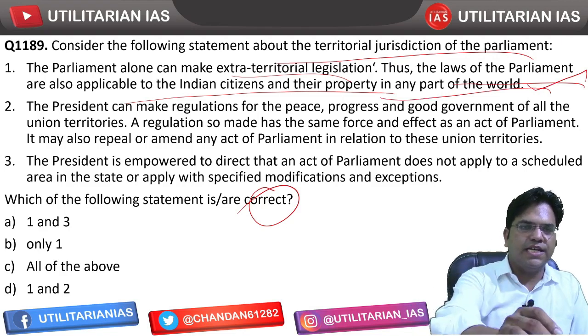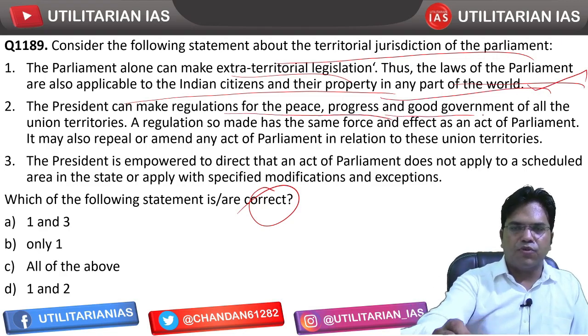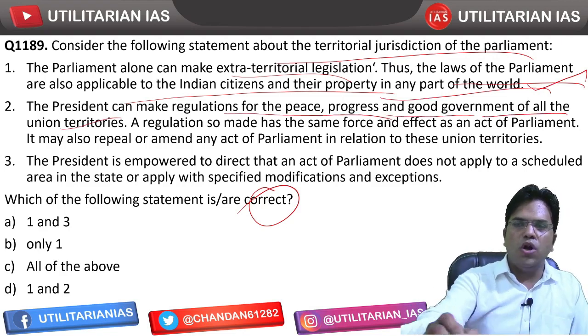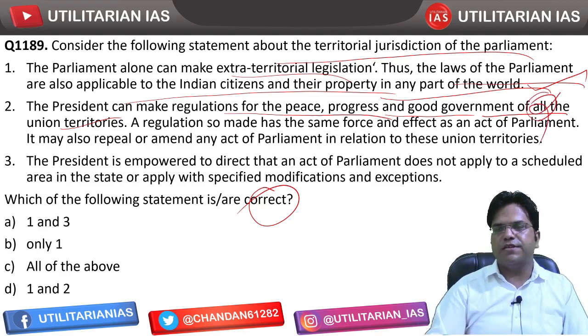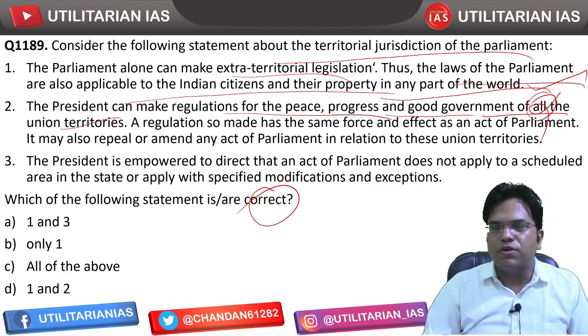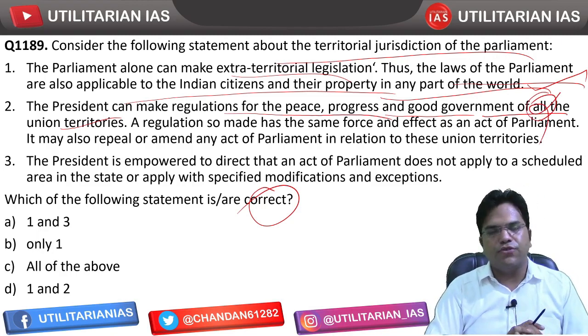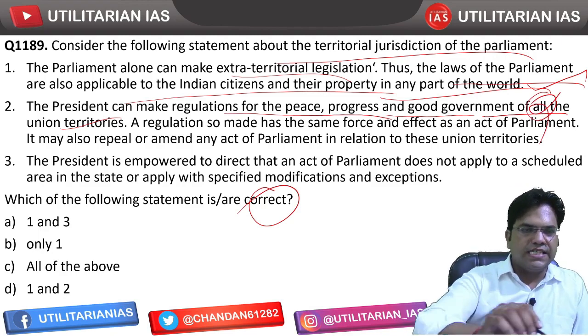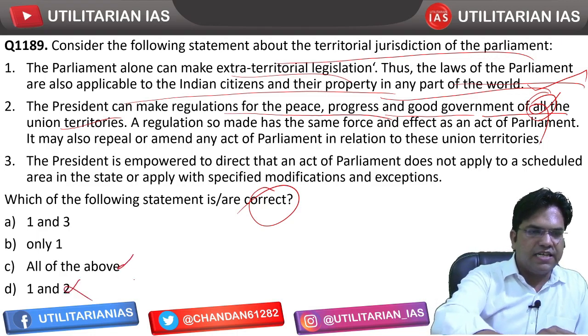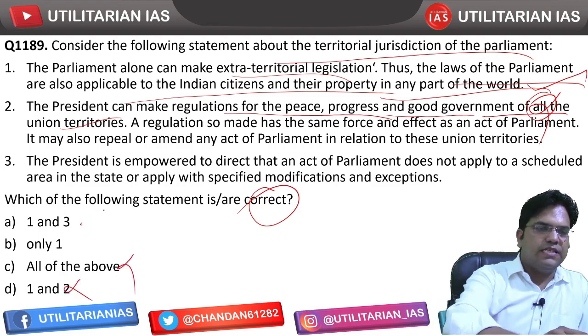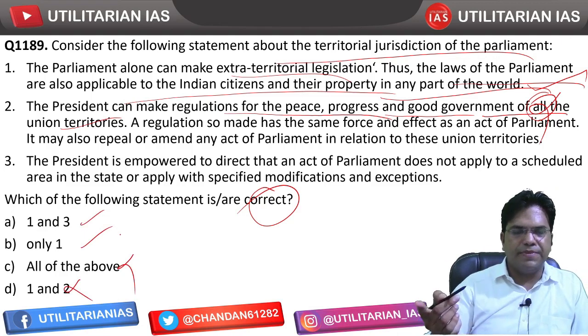That's correct. The president can make regulation for the peace and progress and good governance for all union, not all union territories. President can make such regulation only for 4 union territories. अब कौन कौन से 4 union territories हैं, you have to tell me. So second is incorrect. If second is incorrect, this can't be the answer, either this or this, right? So first statement correct हो गया.